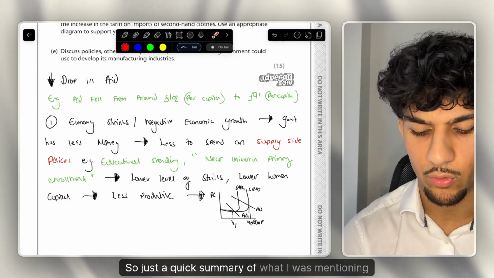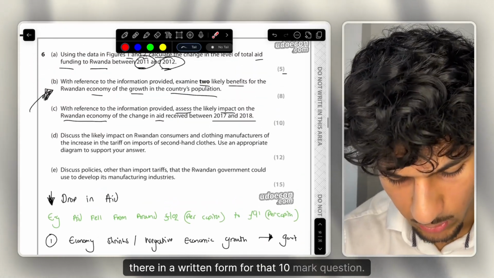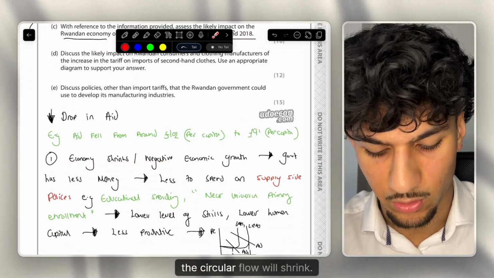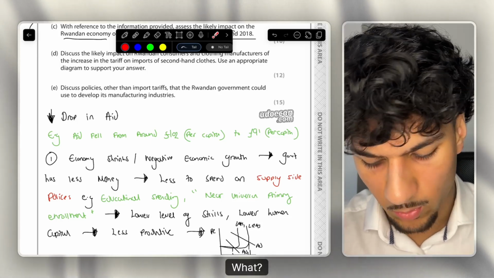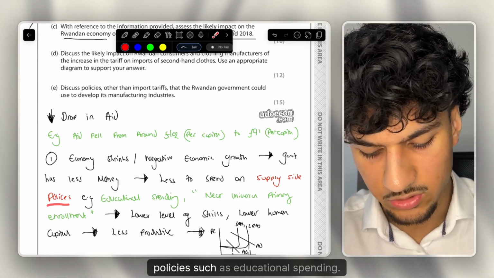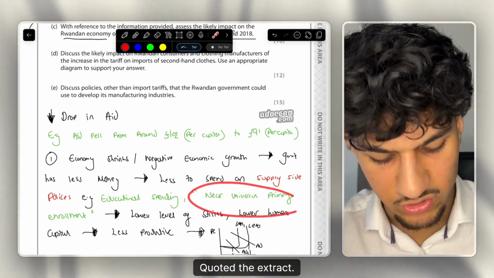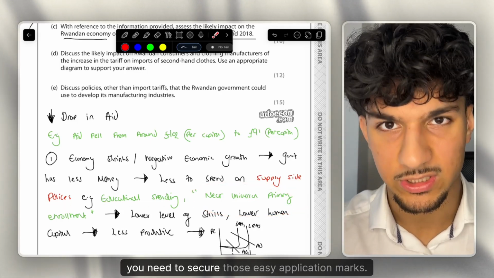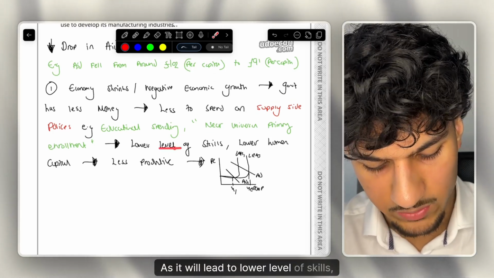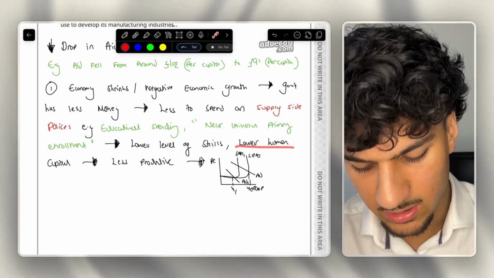So just a quick summary of what I was mentioning there in a written form for that 10-mark question. One impact on the Rwandan economy is that the economy is going to shrink, the circular flow will shrink, negative economic growth. Why? Government has less money, therefore less money to spend on these supply side policies such as educational spending. Quote the extract again, like I said, you need to secure those easy application marks. And why is that? As it will lead to a lower level of skills, thus lower human capital, less productive.